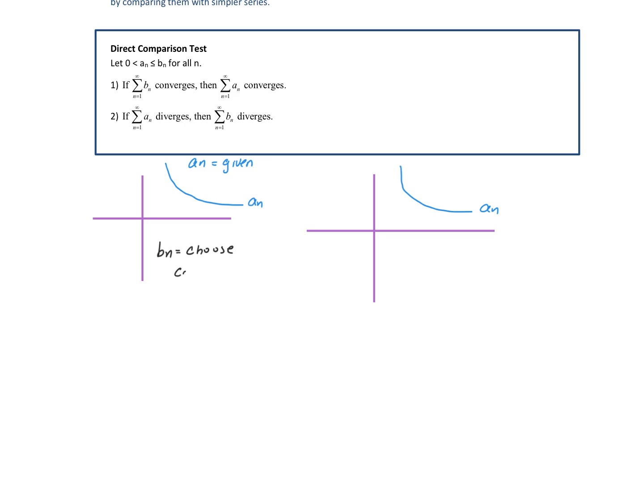If it converges, so if I choose something that converges, so for example, 1 over 2 to the nth, 1 over n squared, it needs to be above my given series. I need my b sub n to be up here, which would mean that this converges.